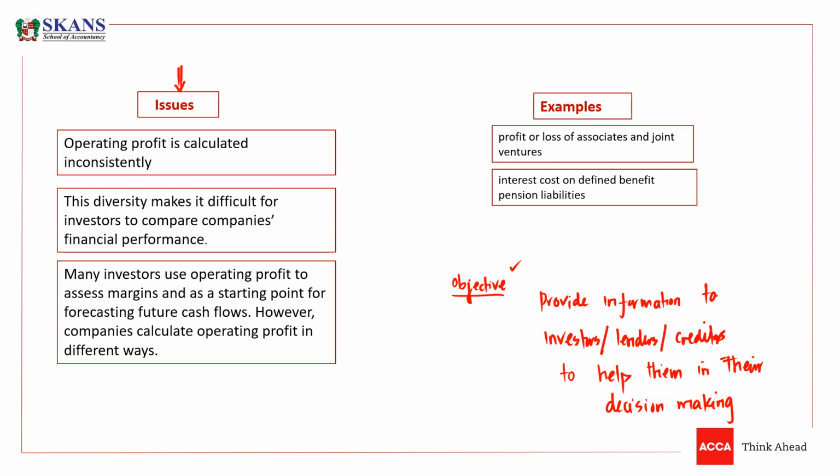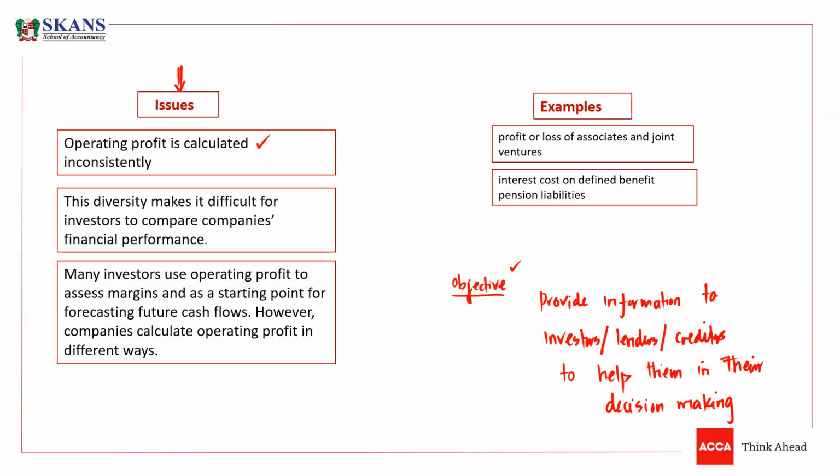So if you remember this point as a context, then you would be able to understand the issues of the investors. Listen carefully right now. The issues are that operating profit is calculated inconsistently within an industry and within different industries as well.